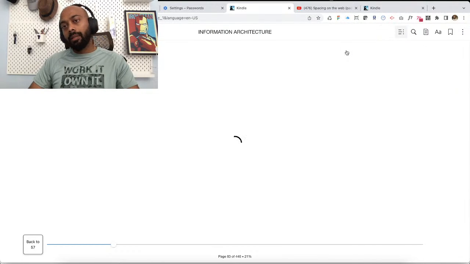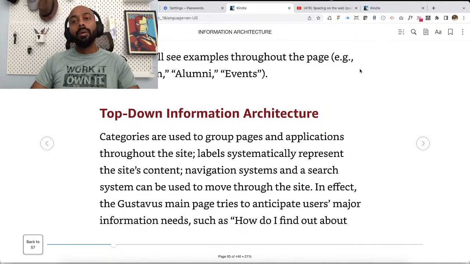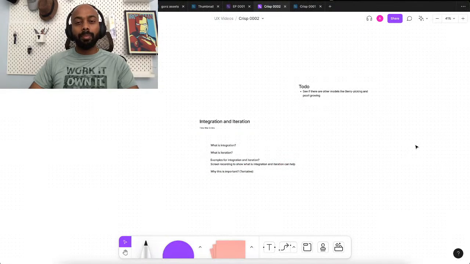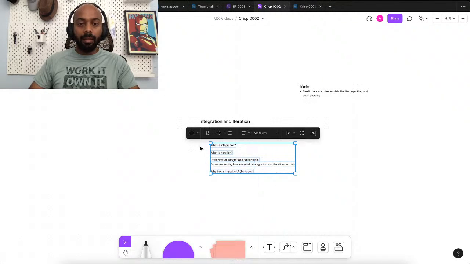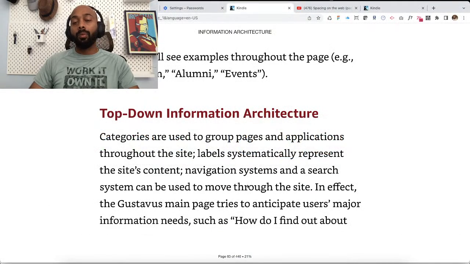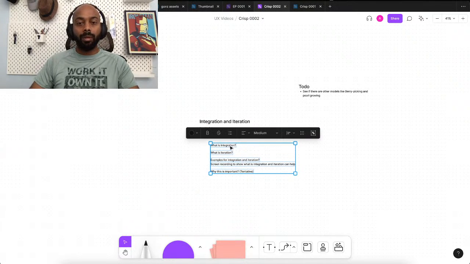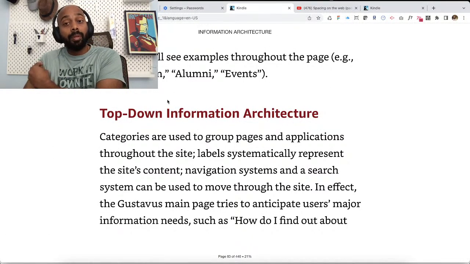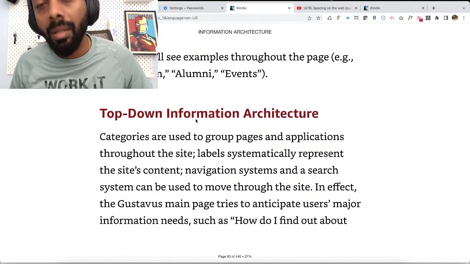Okay, so this is an interesting topic and might be useful for many of you. I'm just picking this topic up because we are pretty close to what we want to find in integration and iteration. I don't want to spend any more time talking about them. They are fairly straightforward concepts. And because we have some more time, I thought I'll quickly pick up another topic, and that's the reason why we're talking about top-down information architecture.